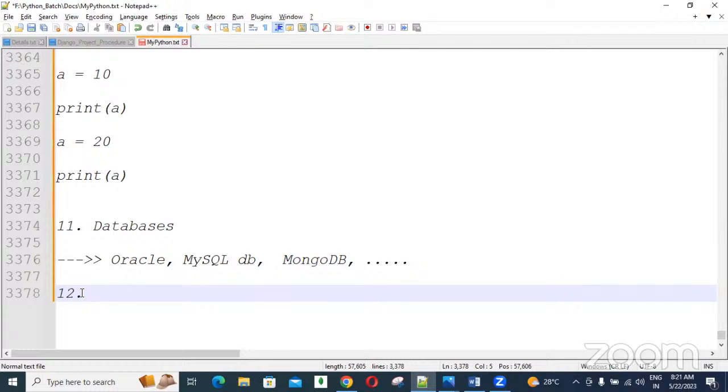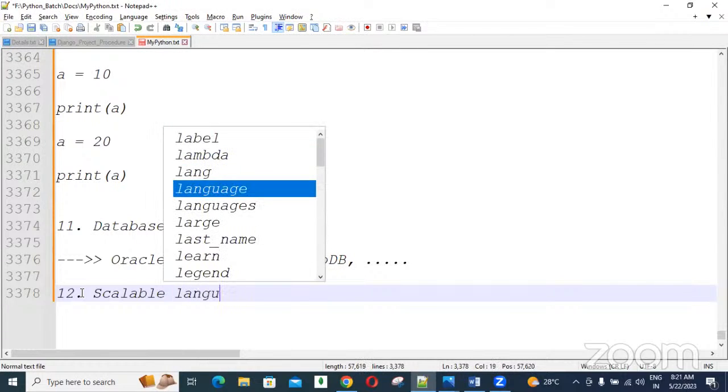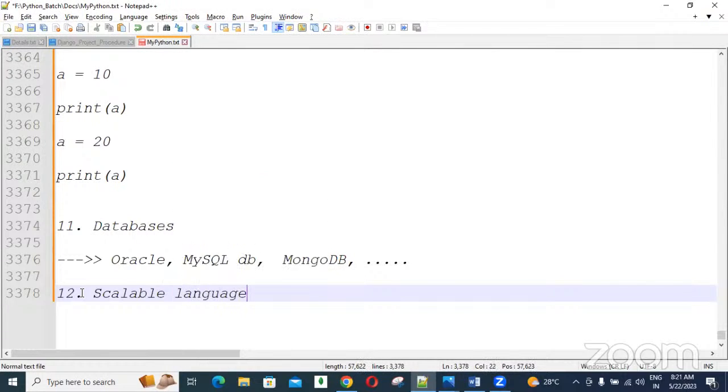Python is a scalable language. Scalable means using Python we can also develop large applications. Sometimes we develop applications that fewer than 100 people use every day.